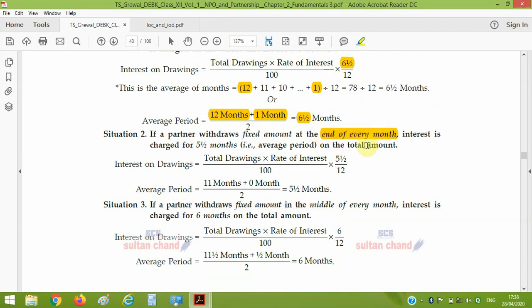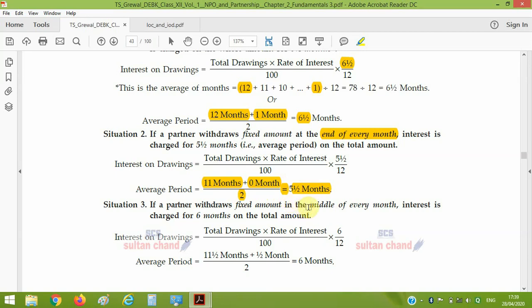For the end of each month, he will make the drawing on 30th April, 31st May, 30th June, 31st July, 31st August. So from the first drawing, the time period will be 11 months, and the last drawing will be on 31st March. Time period will be 0, because we have to compute interest on that date. So 11 divided by 2, that is 5.5 months, if the partner is drawing at the end of each month.